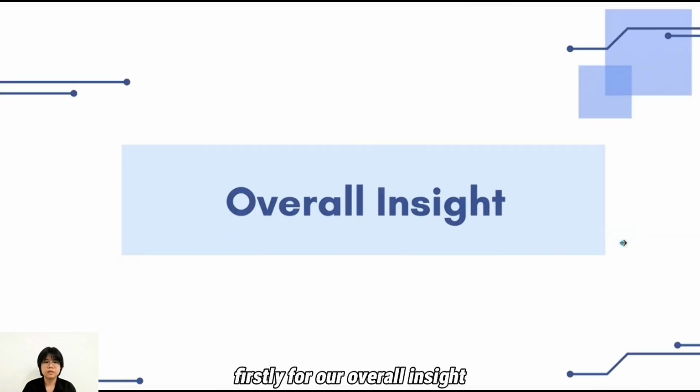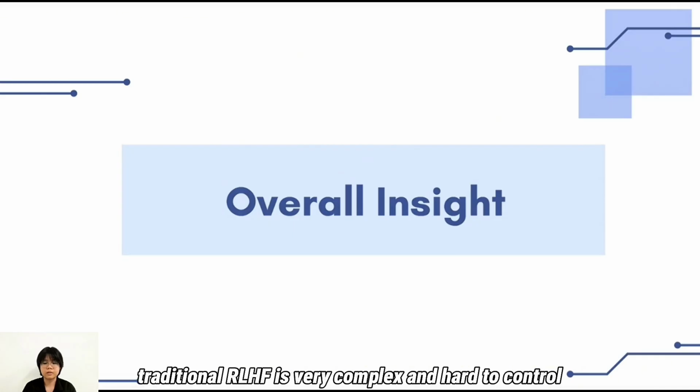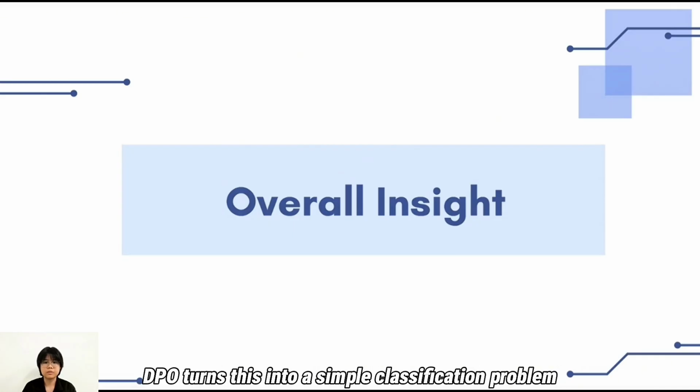Lastly, for our overall insight, the true significance of this research is how it solves the instability of AI training. Traditional RLHF is very complex and hard to control. DPO turns this into a simple classification problem. This makes training safe and helpful AI much more reliable and predictable.